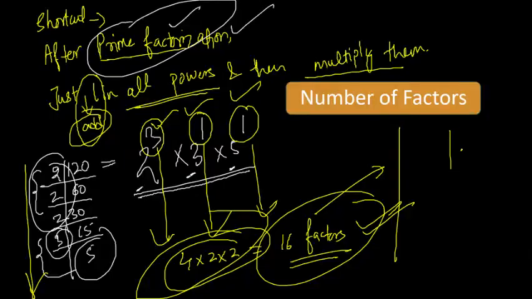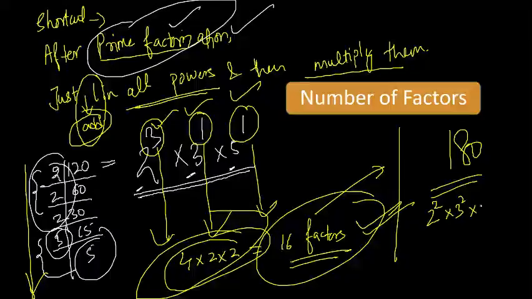Now tell me, how many factors are there for 180? How many factors do we have for 180? Solve it. You will get 2 square, 3 square, 5 raised to the power 1.